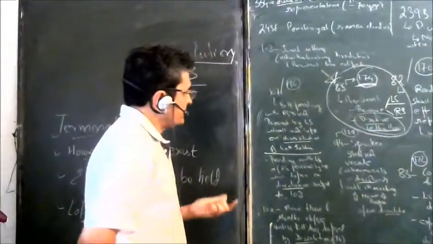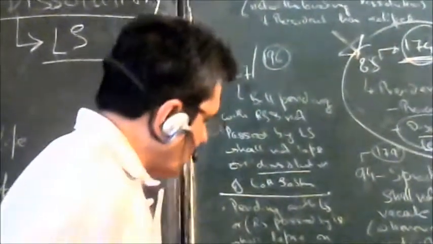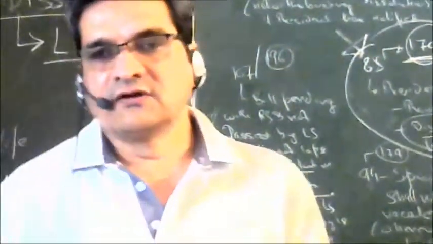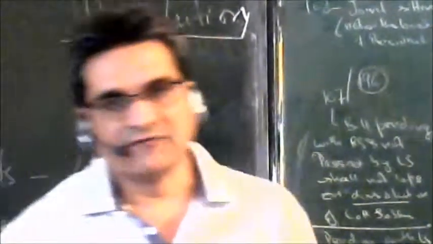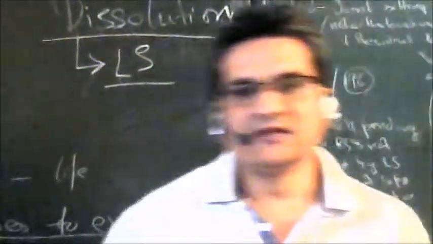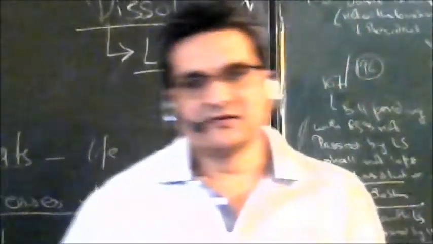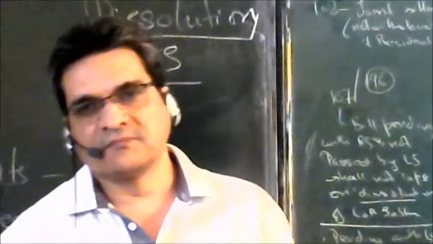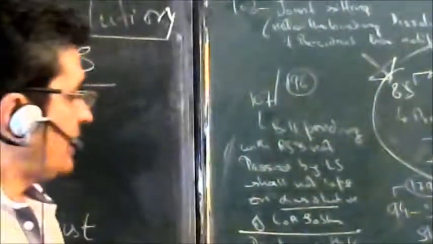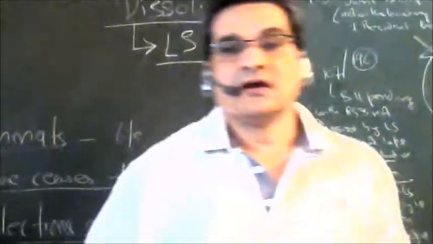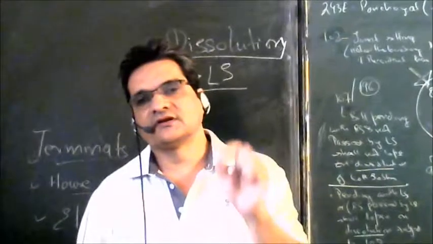Then Article 108, which deals with the joint sitting of the Parliament, also talks about dissolution. The word dissolution is mentioned there also, which says that if more than 6 months have elapsed after the bill is presented to one of the houses and it doesn't pass it after having been passed by the previous house, and until that bill lapses, unless that bill lapses because of dissolution. So the word dissolution is mentioned in 108 also.